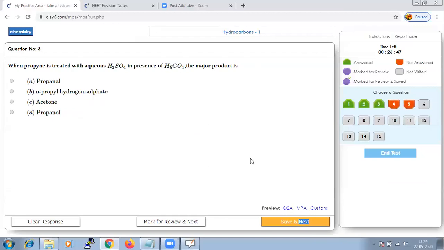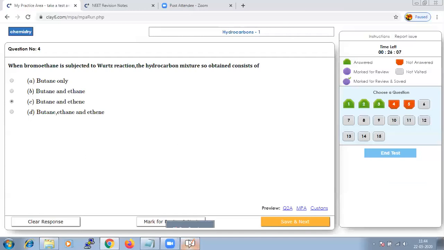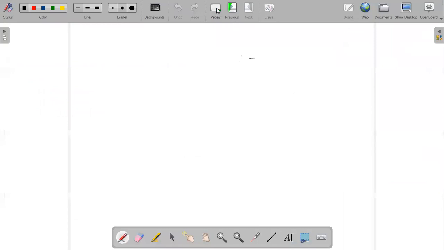Sorry, I missed the fourth question. When bromoethane is subjected to Wurtz reaction, the hydrocarbon mixture so obtained is, whenever your bromoethane is undergoing Wurtz reaction, it will give you a product combination, that is butane, ethane and ethene. Butane, ethane and ethene.